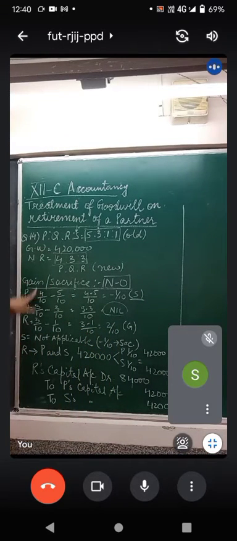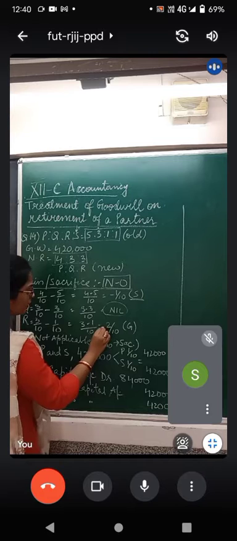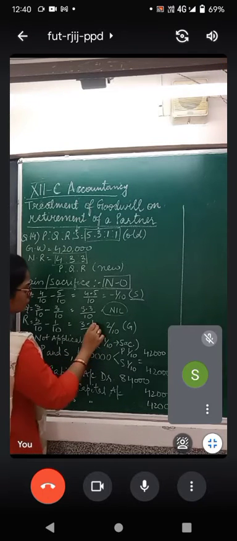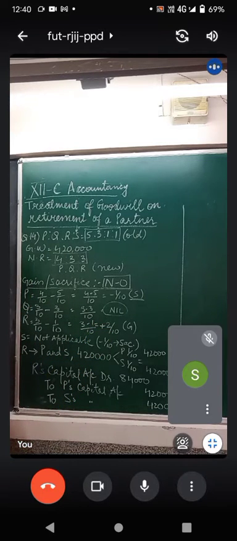For R, new ratio minus old ratio. 3/10 minus 1/10, the LCM is 10. 1 times 1 3s are 3 minus 1 times 1 1s are 1. 3 minus 1 is 2. Now since our share is in positive, this is a gain for R.